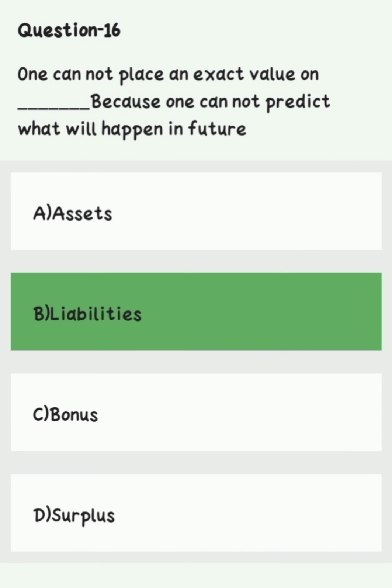Question number 16. One cannot place an exact value on dash because one cannot predict what will happen in future. Option A, assets. Option B, liabilities. Option C, bonus. Option D, surplus. Right answer is option B, liabilities.